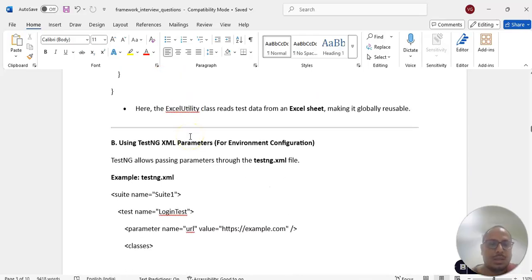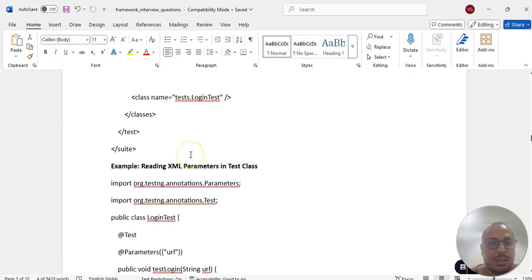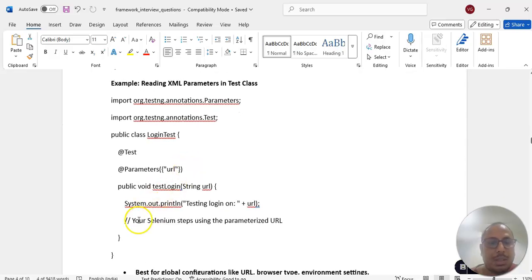Right. Then in TestNG we can also send data as parameters. We can use parameter name and value in the XML file. How to read these parameters on top of the test case? We can use @Parameters URL, and if we want multiple, comma separated.